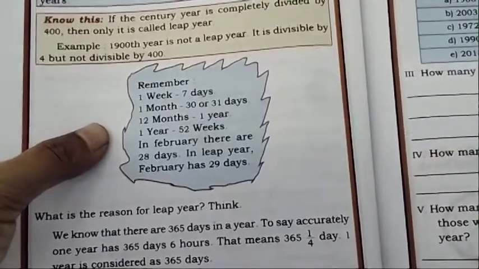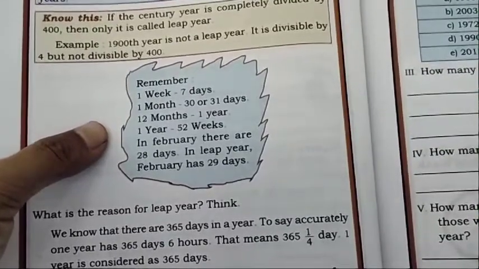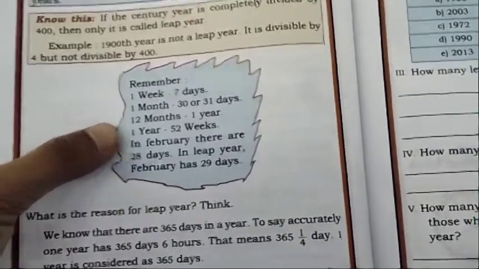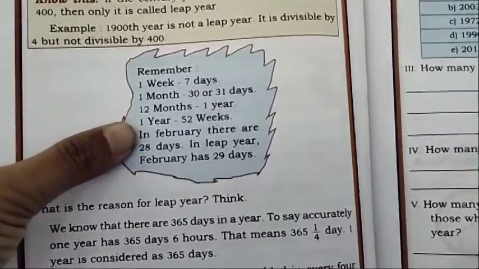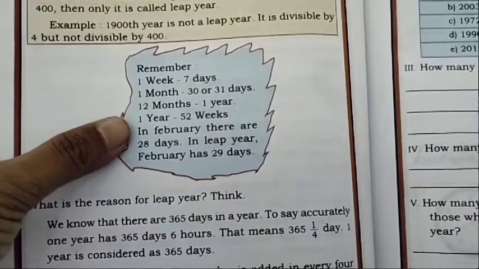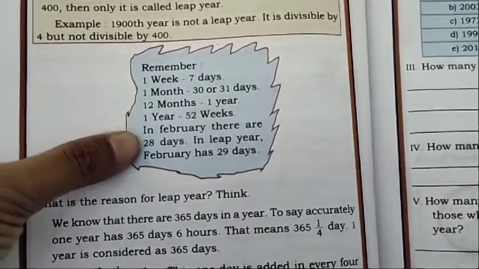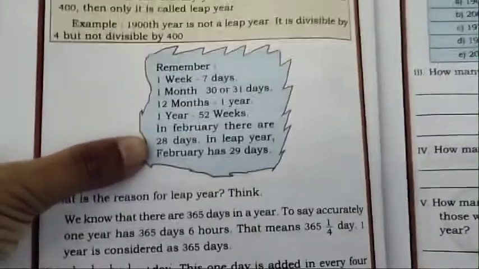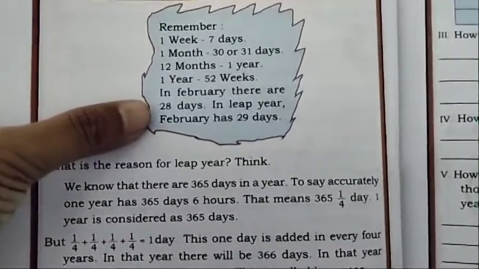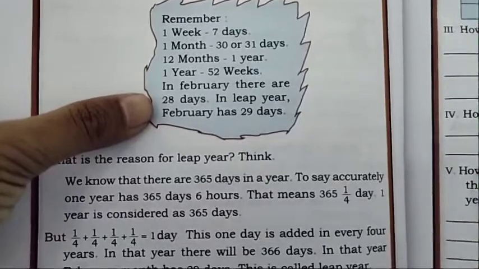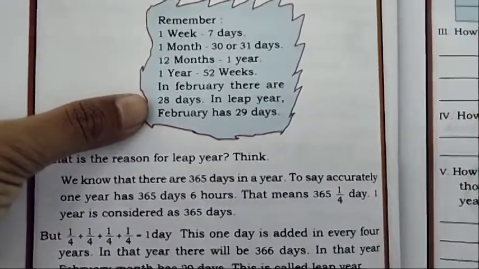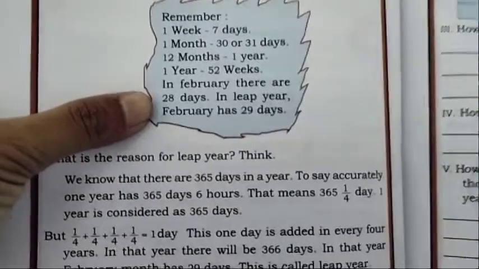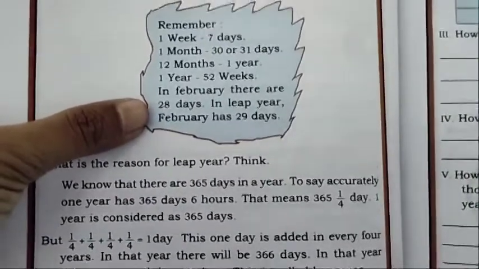I discussed yesterday in class, 1 year has 52 weeks. Remember that. In February there are 28 days. In a leap year February has 29 days. Already we discussed. When February comes with 29 days, that year we should consider a leap year. But if there are 28 days, that is not a leap year.